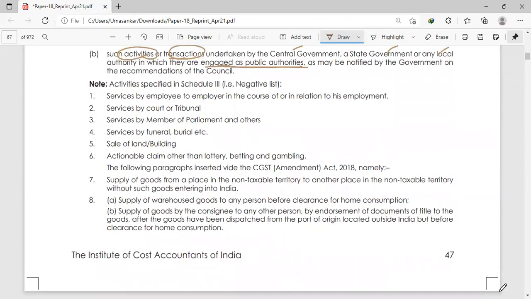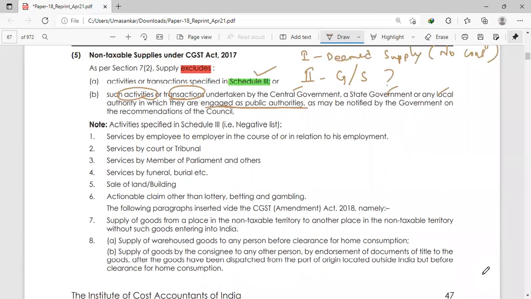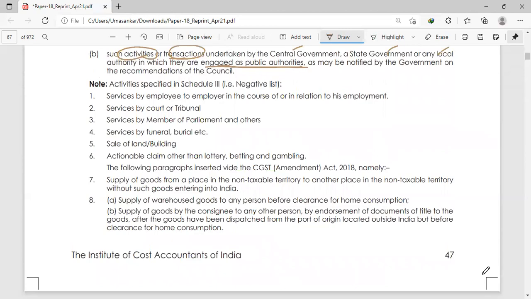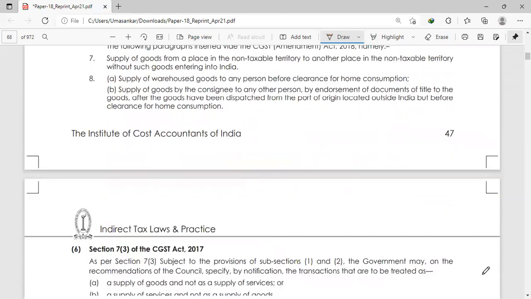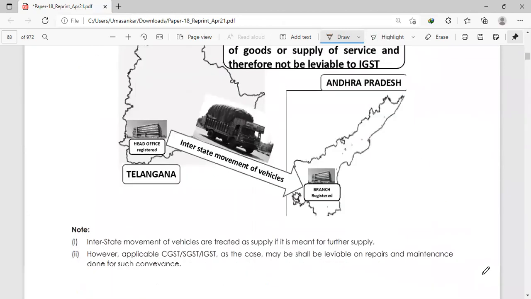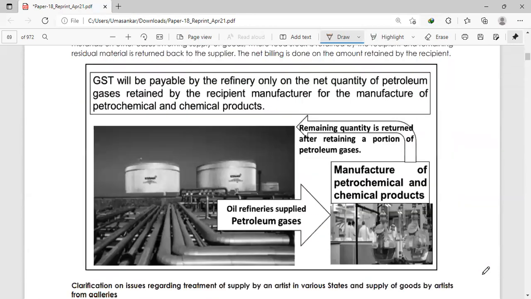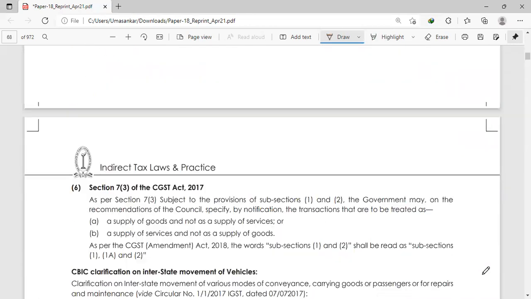For a better understanding, you can consider it as a negative list, as in service tax there was a negative list. But in GST there is no word called negative list in the Bare Act. Okay, you can consider it as non-taxable supply. We'll go one by one. Yes, clarification is there. Okay, circular. Okay, let's go.